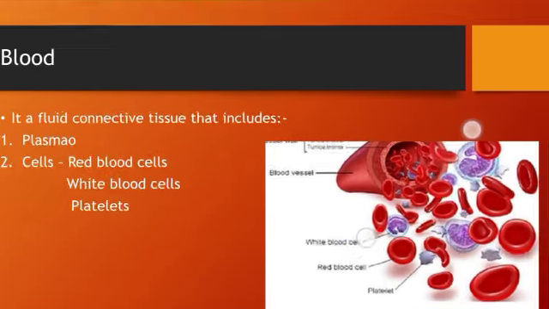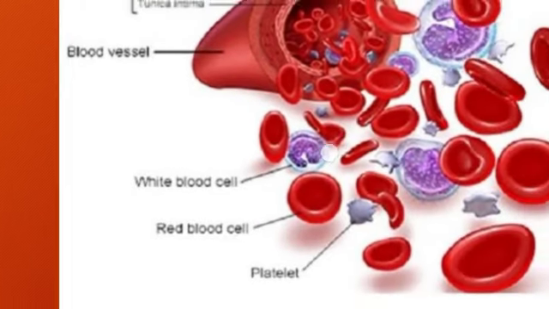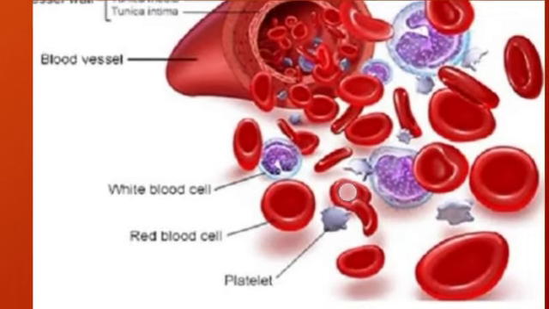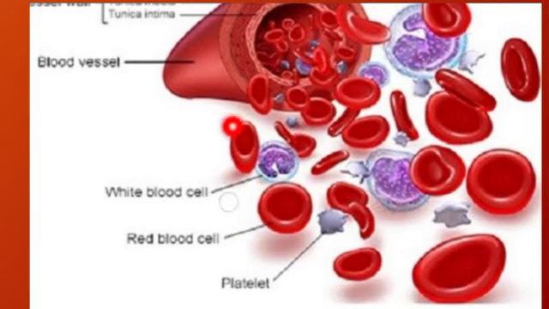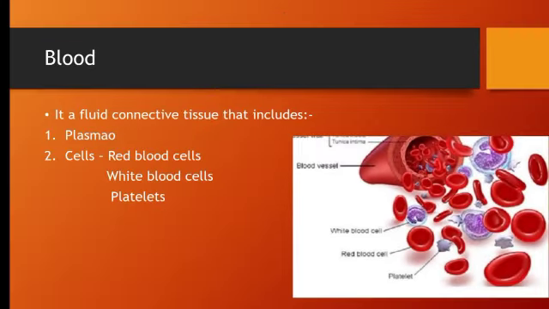If we see this picture given here, you can see the substances here. These are the red blood cells, the biconcave structures. Then these are the white blood cells. Red blood cells help in carrying the respiratory gases from one part of our body to another. White blood cells help in fighting against the foreign substances, and the platelets help in clotting of blood. So these are the cells which are present in the blood and their functions.